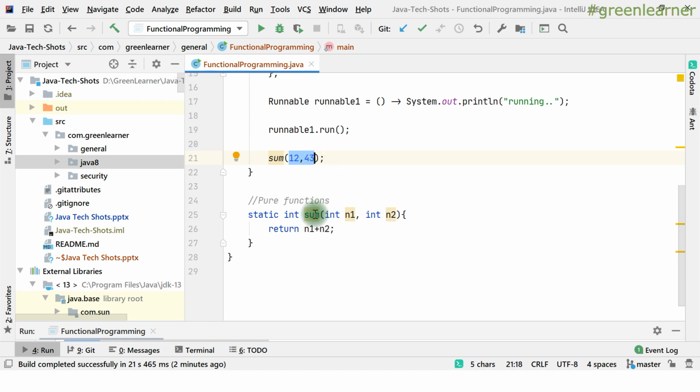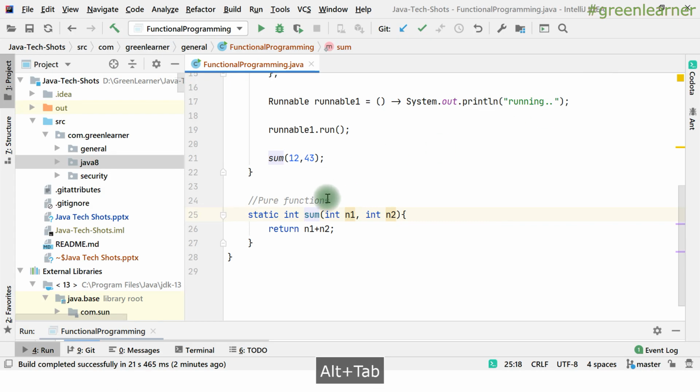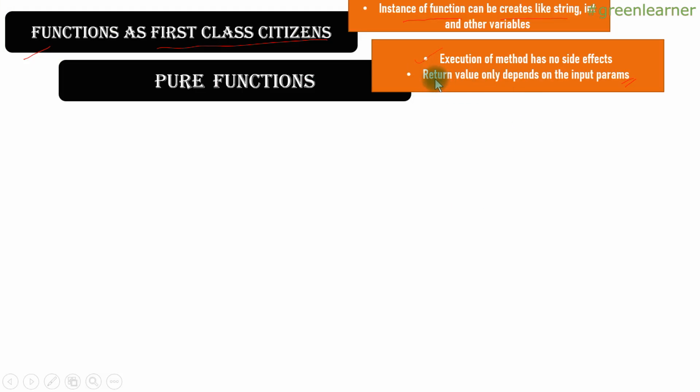So I can say that the return value depends only on the input parameters. Whatever it is returning depends on what you are passing. There is no other third factor that is affecting this, right? So this property is satisfied.